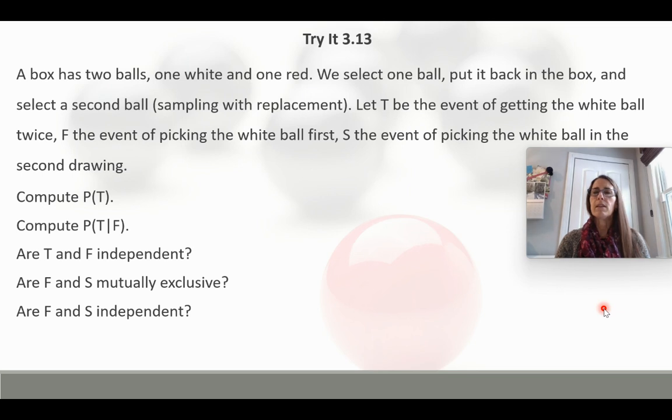We're going to let T be the event of getting the white ball twice, F the event of picking the white ball first, and S the event of picking the white ball in the second drawing. So this is one of those times where I think it's a really good idea to write out what's in your sample space and then what's in each event, the outcomes in each event. So eventually we're going to compute the probability of T, the probability of T given F. We're going to answer the question, are T and F independent? Are F and S mutually exclusive? And are F and S independent?